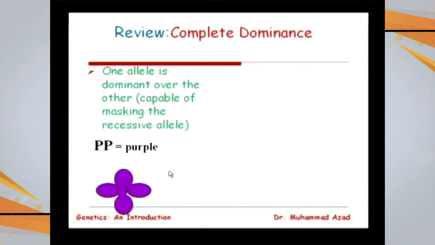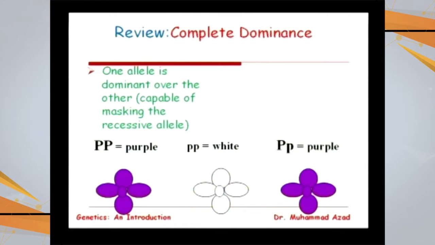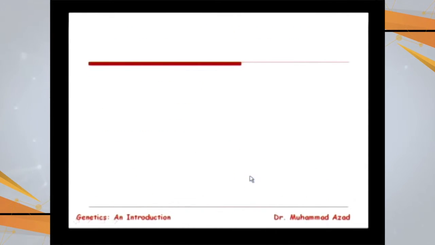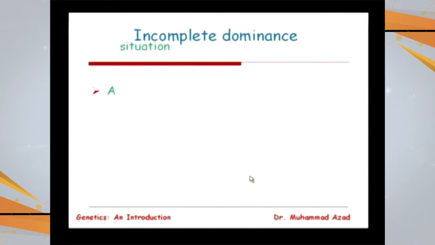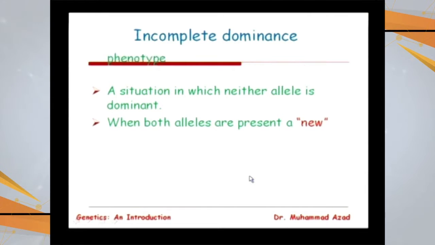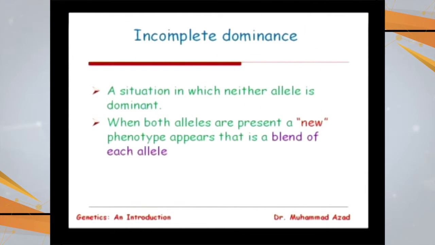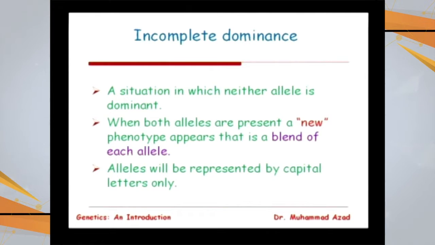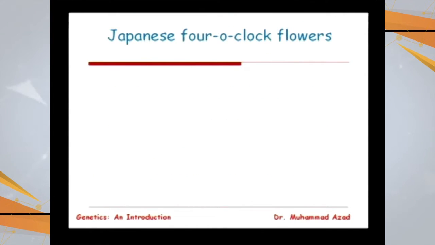Complete dominance, just a review, we have already gone through. Let's say if we cross a purple flower and a white flower, all of these are purple. So purple is completely dominant over white. But in case of incomplete dominance, a situation is there in which neither allele is dominant. When both alleles are present, a new phenotype appears, the word new is very important, that is a blend of each allele. Alleles will be represented by capital letters only.